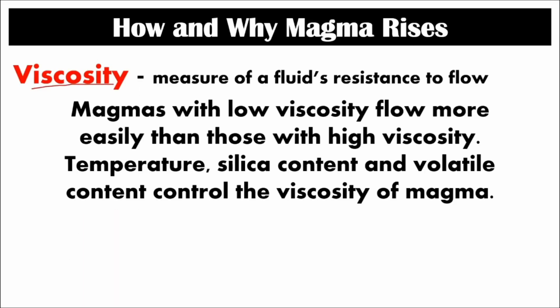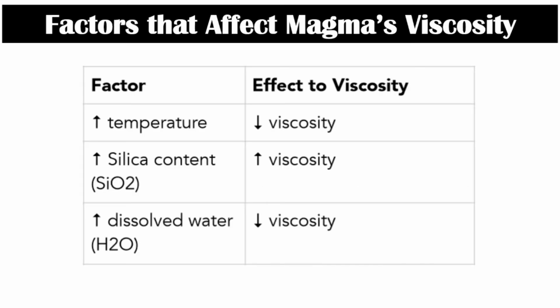One factor in how magma rises is viscosity. Viscosity is a measure of a fluid's resistance to flow. Magmas with low viscosity flow more easily than those with high viscosity. Temperature, silica content, and volatile content control the viscosity of magma. So these are the factors that affect magma's viscosity. If the temperature of magma increases, automatically the viscosity decreases.